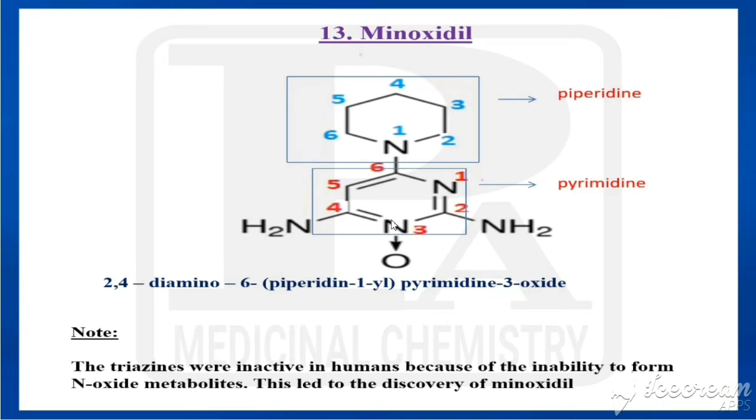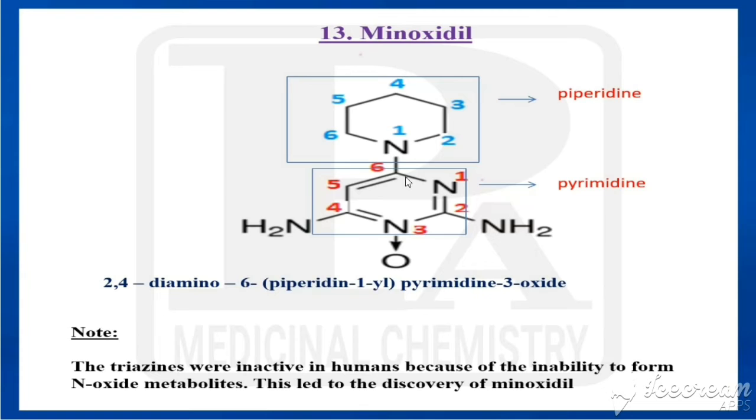This is minoxidil. It is also having fusion of 2 rings. This ring can be called as piperidine. For piperidine, numbering would be starting from here: 1, 2, 3, 4, 5, 6. Pyridine that is saturated is called as piperidine, and the first position of piperidine is connected with pyrimidine. What is meant by pyrimidine? A 6-membered heterocyclic ring having 2 nitrogens at 1,3 can be called as pyrimidine. So here pyrimidine is fused with piperidine.